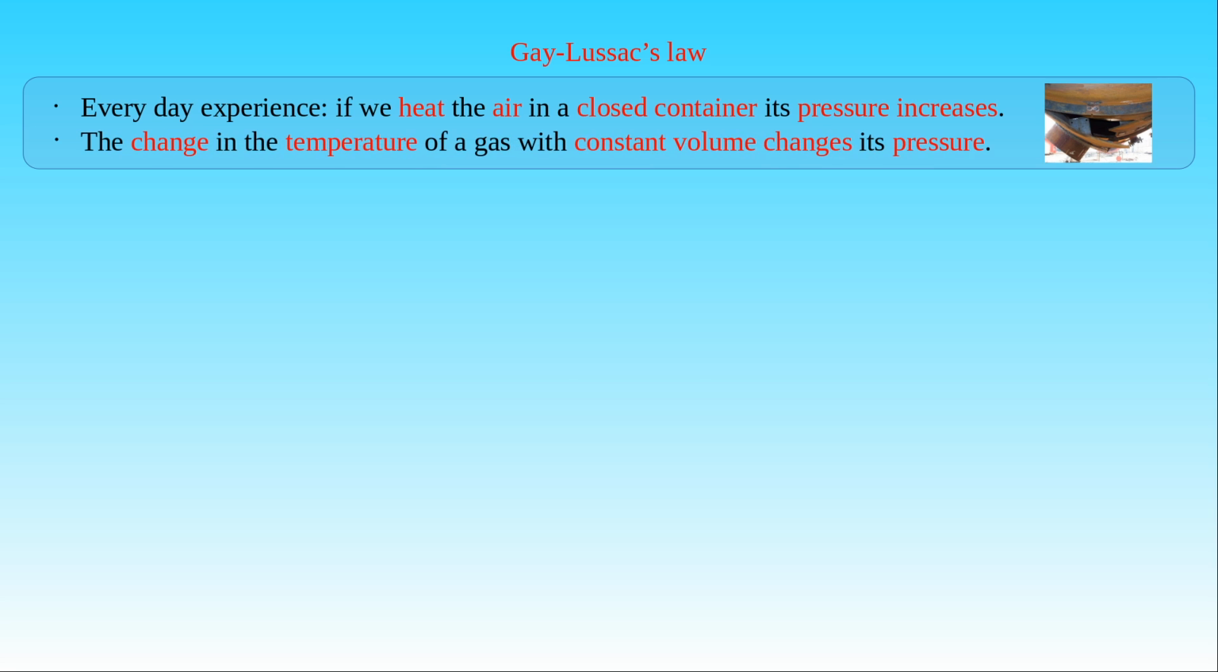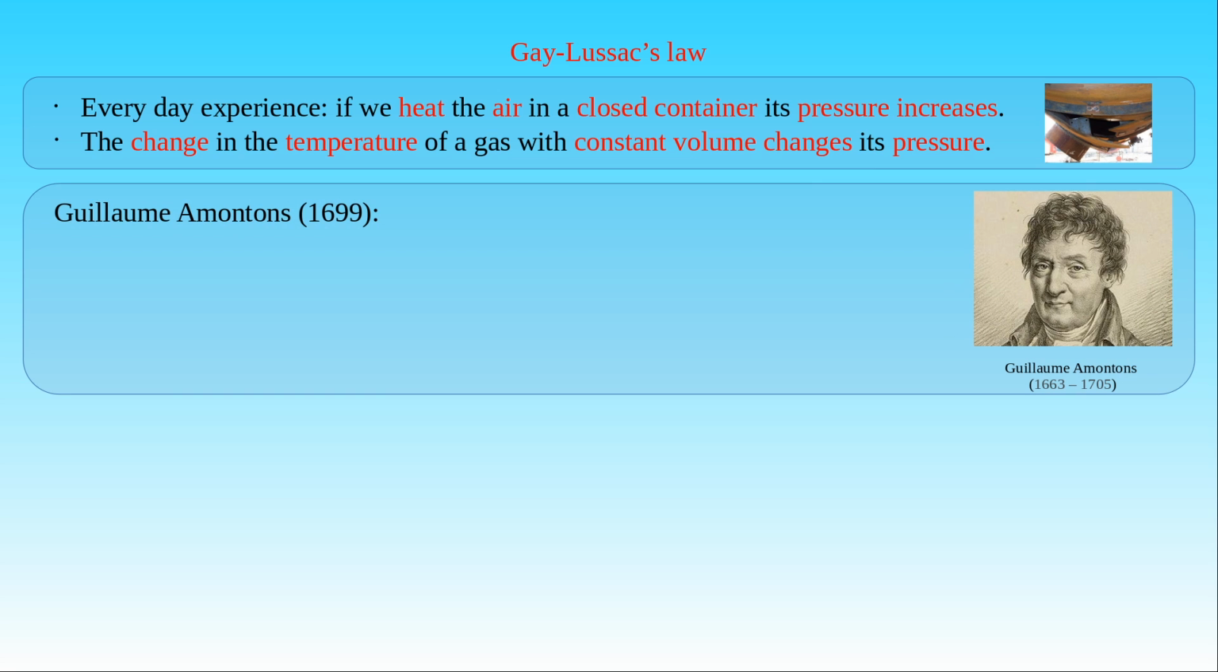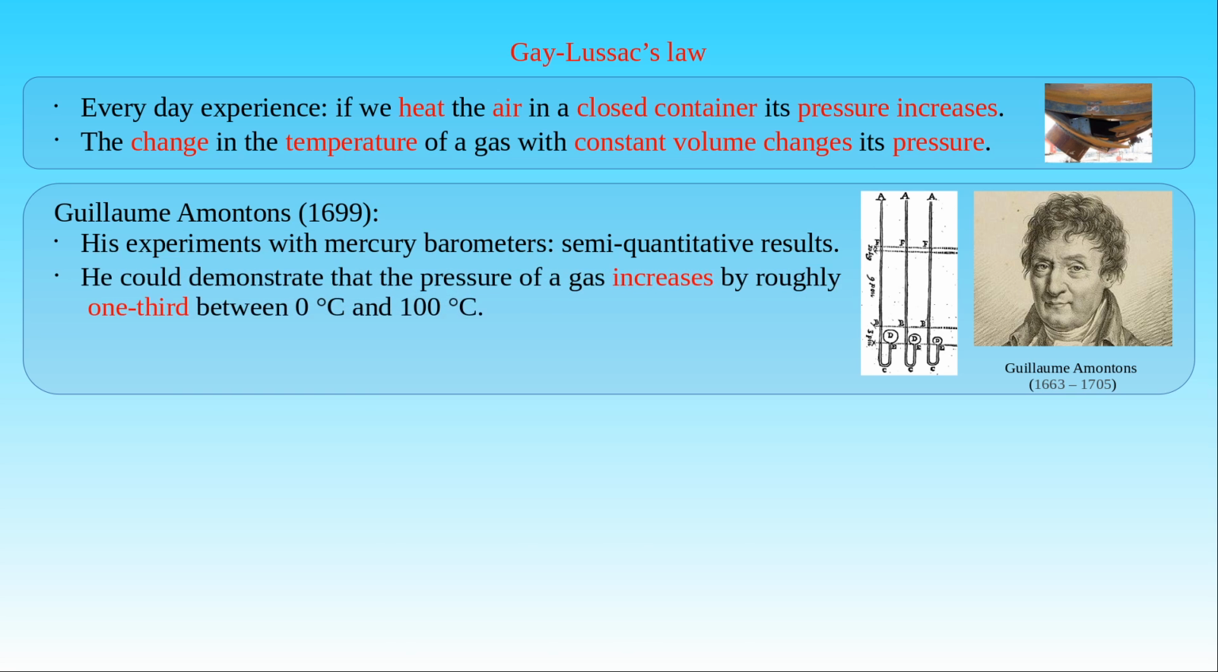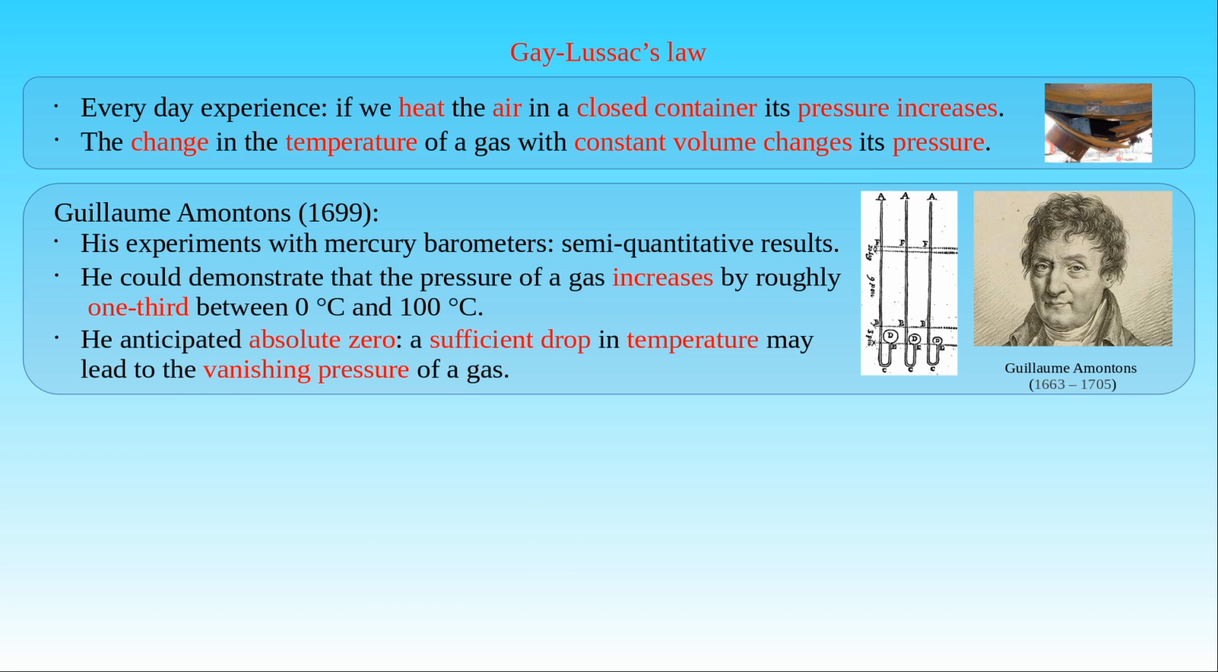The quantitative description of this effect is simply that the change in the temperature of a gas confined to a constant volume changes its pressure. This effect was studied systematically by Guillaume Amontons in 1699. Since he used Torricelli-type barometers shown in the figure from his publication, the results of his experiments could not be very accurate, and his analysis was at best semi-quantitative. Nevertheless, he could demonstrate that the pressure of a gas increases by roughly 1/3 between 0 and 100 Celsius. His results also helped him to anticipate absolute zero, when he speculated that a sufficient drop in the temperature may lead to the vanishing pressure of a gas.